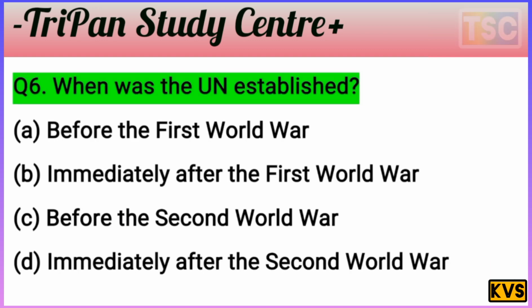The next, sixth question arrives. When was the UN established? That's an important question. A, before the First World War. B, immediately after the First World War. C, before the Second World War. And D, immediately after the Second World War.